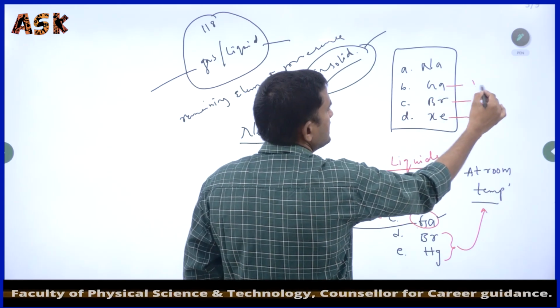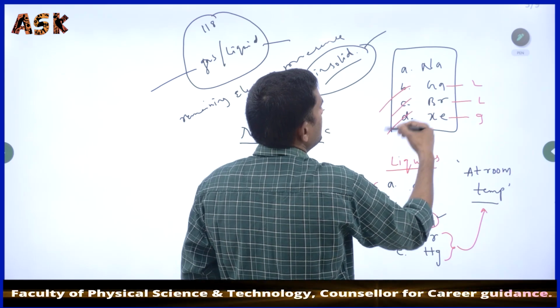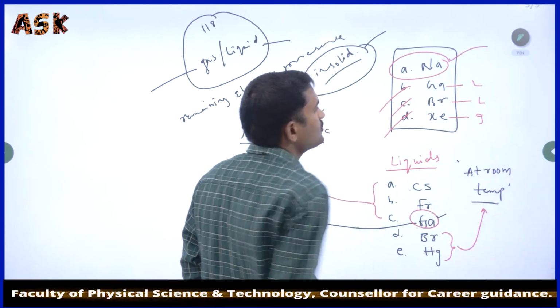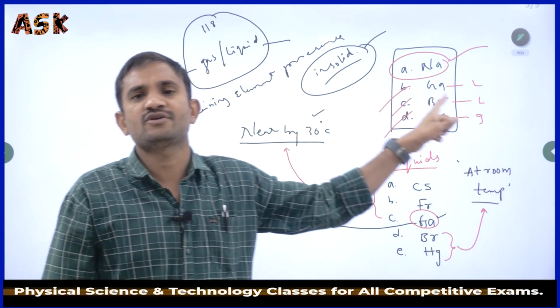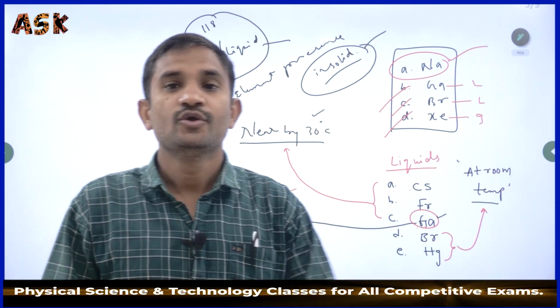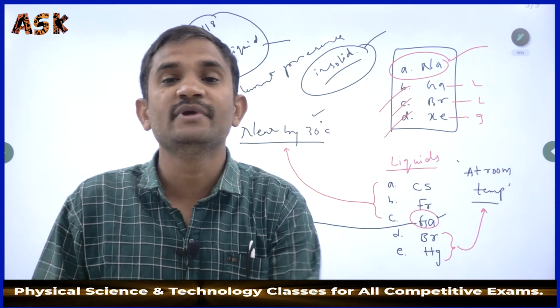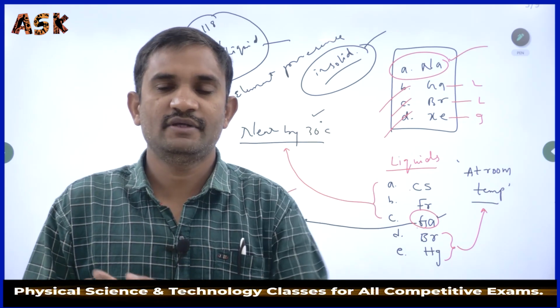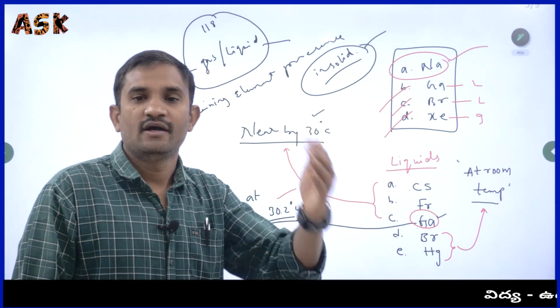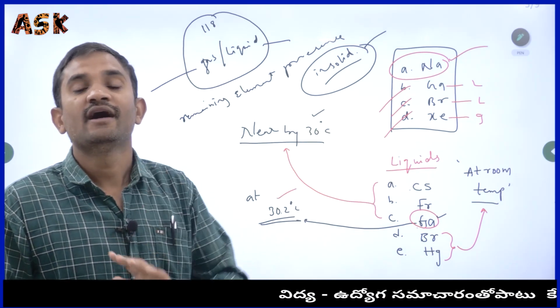Three we are eliminating, so the remaining answer is sodium. Like that there is a chance to be asked in the examination. You have to use the elimination method: remove the wrong answers and you get the right answer.